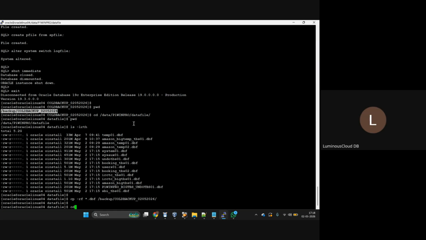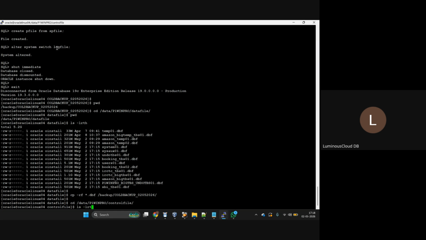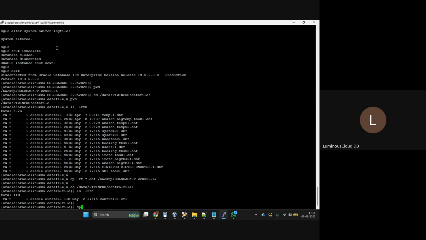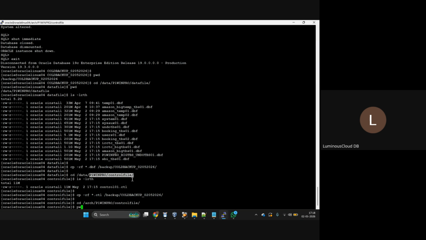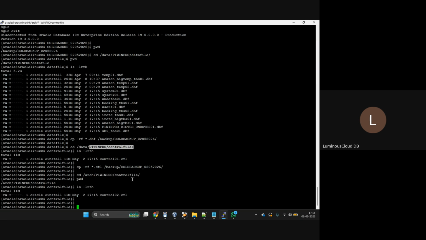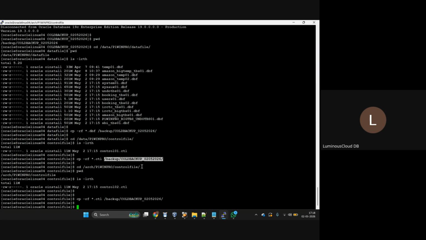Next, what we need to do? We need to go to the control files location. My one control file is there in this location. I am copying this control file. Copy star.ctl to where? I am copying to this location. Then next one, arc. Go to this location and copy this control file also to that location. Done. Copy is done.